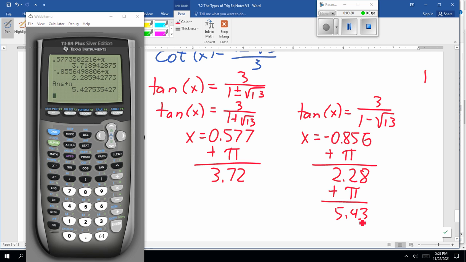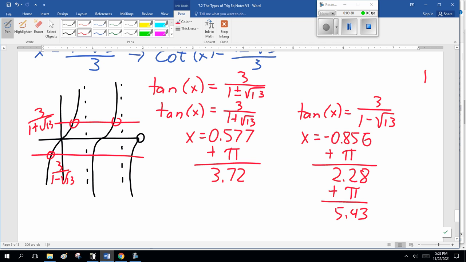So be careful. Draw the picture, realize domain and period and multiple answers and positive and negative and quadratics and too much. Anyway, that's what you've got to be able to know and be able to do. If you got it, great. If not, watch the video again, shoot me an email, talk to me. Good luck.